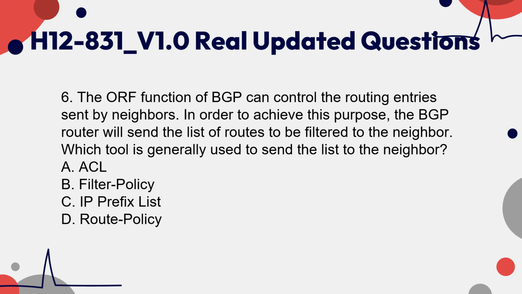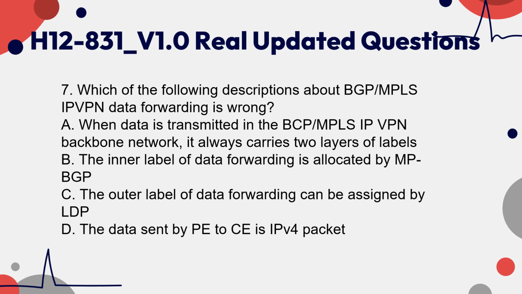6. The ORF function of BGP can control the routing entries sent by neighbors. In order to achieve this purpose, the BGP router will send a list of routes to be filtered to the neighbor. Which tool is generally used to send the list to the neighbor? A. ACL. B. Filter policy. C. IP prefix list. D. Route policy.